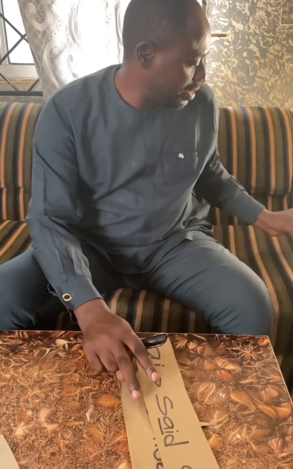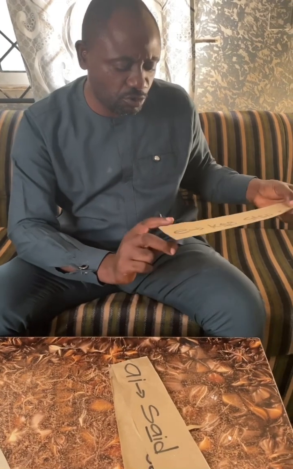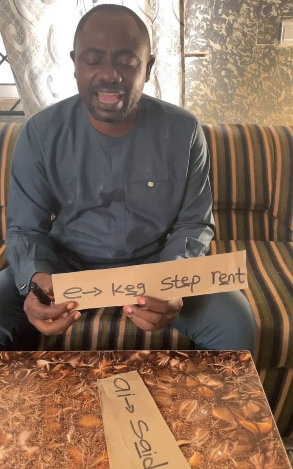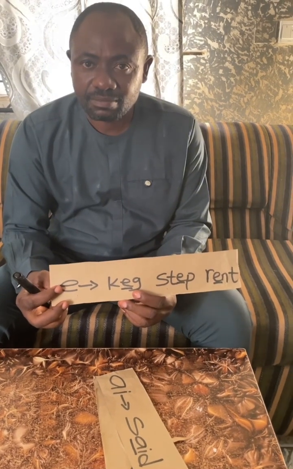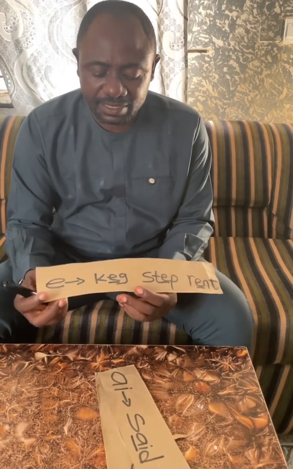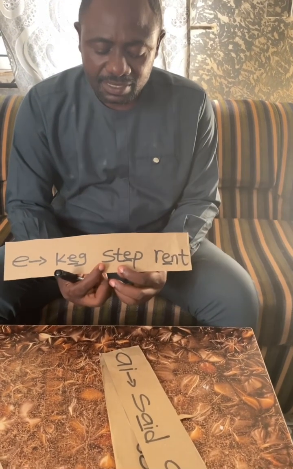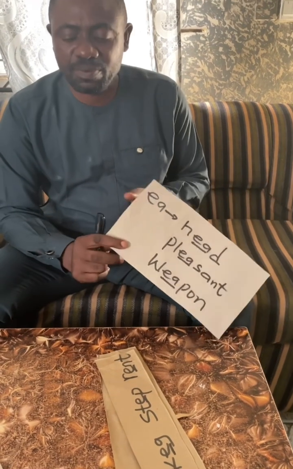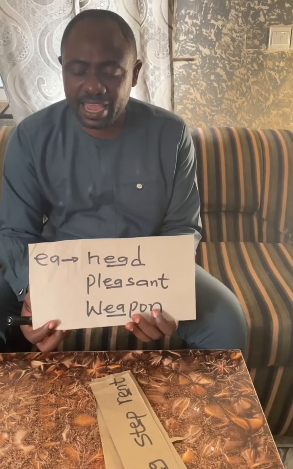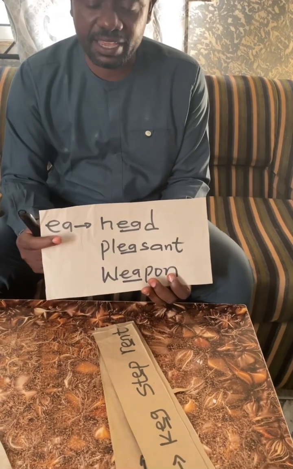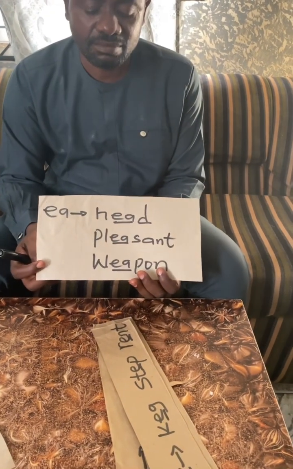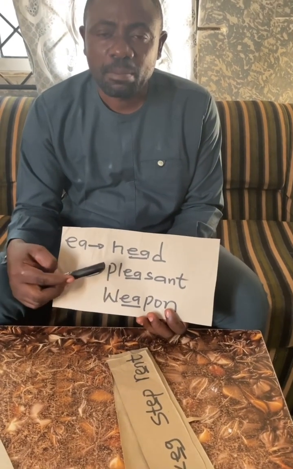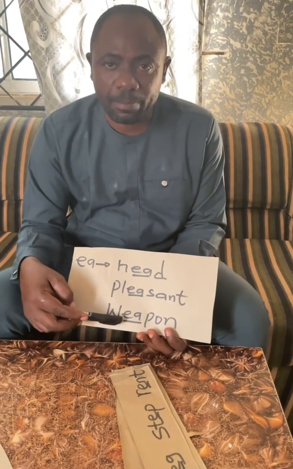All right. The next grapheme or typical spelling pattern that represents the vowel sound E is E, as in step, rent. The next grapheme that represents the vowel sound E is EA, as in head, pleasant, weapon, not weapon.